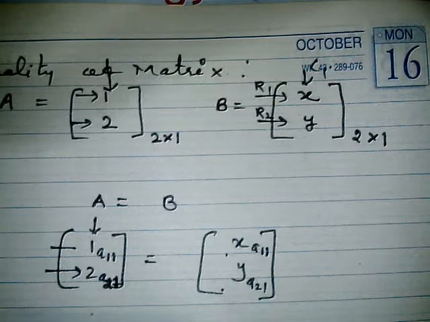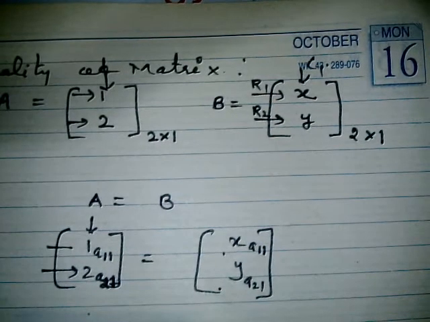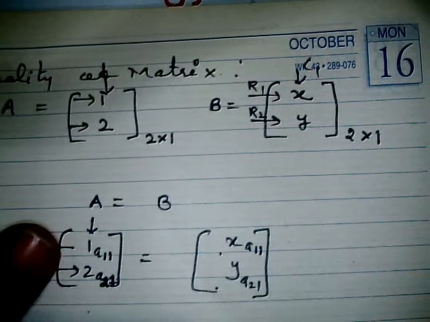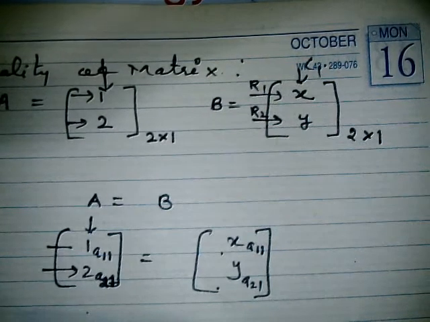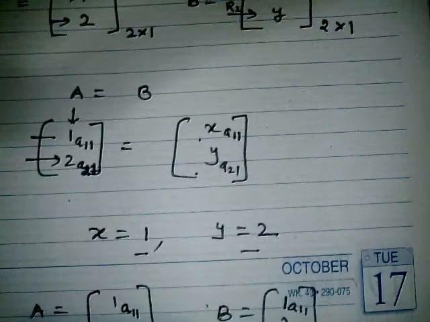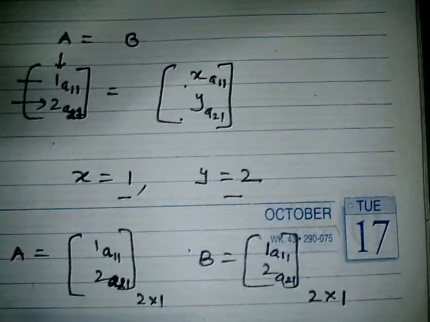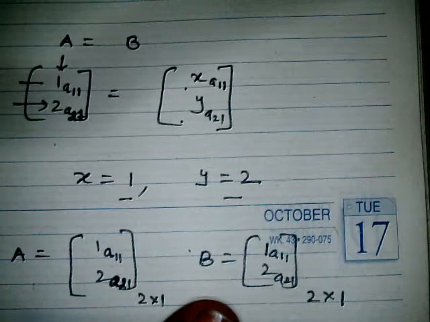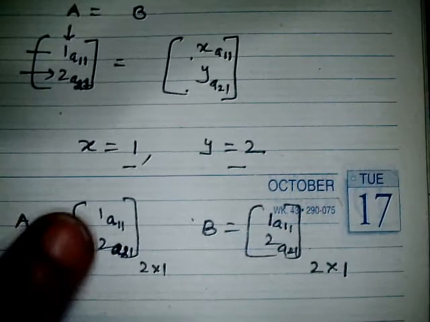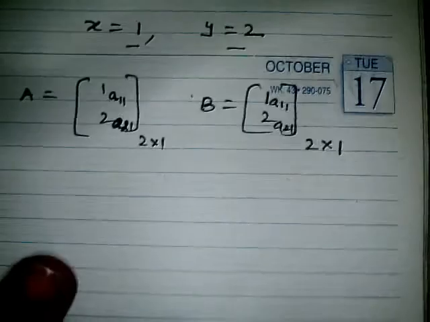If A and B are equal, then their order should be the same and their same position elements should also be equal. So we can equate A equals to B, and their position components also become equal. That's how we got the values of x and y. After getting the x and y values, I placed them in the matrices. A was 1 and 2 and B also came out 1 and 2, so the order is the same and their inner elements are also the same. Over here A is equal to 2 4 6 9.